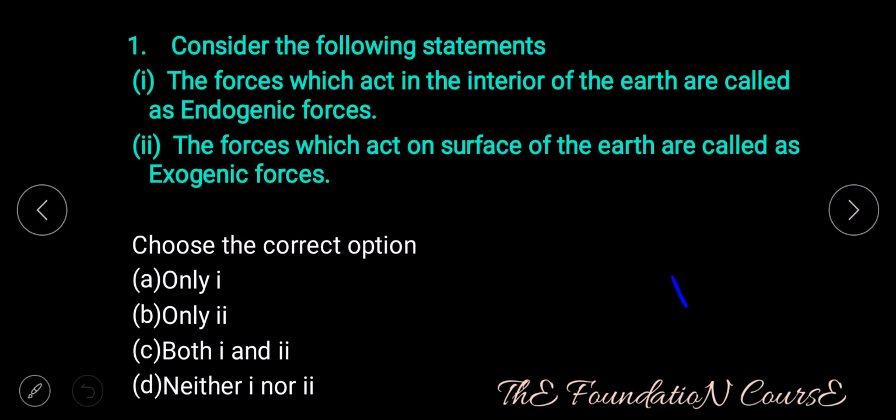Question number 1. Consider the following statements. Statement 1. The forces which act in the interior of the earth are called as endogenic forces. Statement 2. The forces which act on surface of the earth are called as exogenic forces. Choose the correct option. Option A, only one. Option B, only two. Option C, both 1 and 2. Option D, neither 1 nor 2.